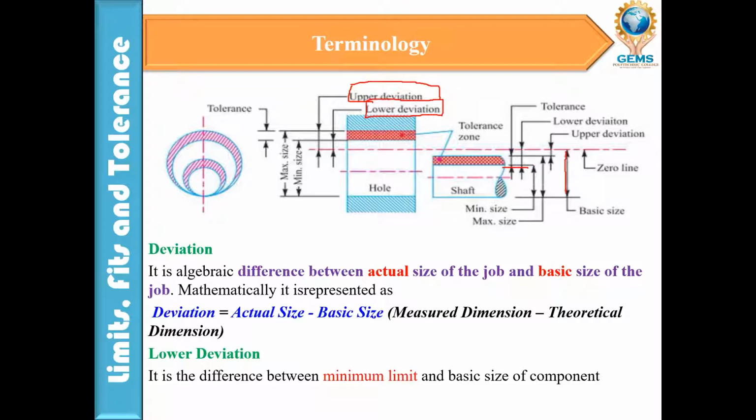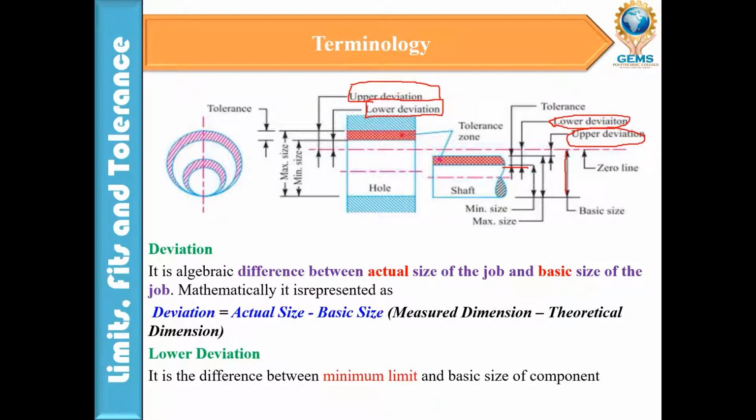So that's why the upper deviation of the shaft, we call it the lower deviation of the shaft, right? It is called the upper deviation of the shaft. If you go for the hole, it is the same thing: the difference between the actual size and the basic size.